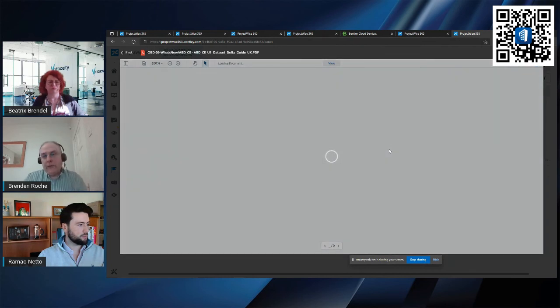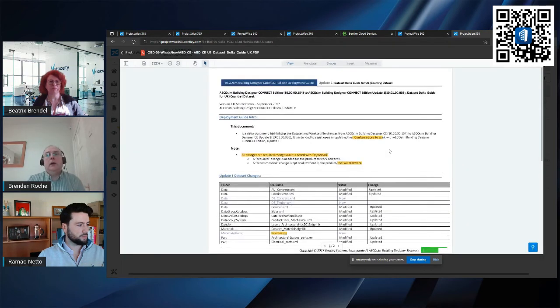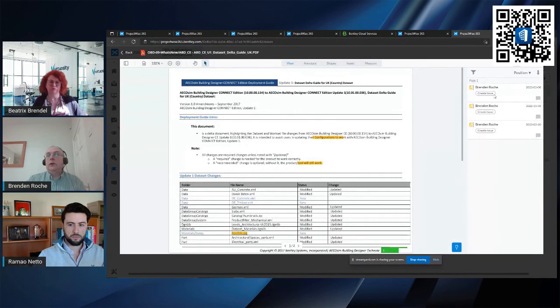I've done this with a PDF document, and I've made some highlights and some markups inside of here. Again, I can see markups linked there, and you notice in here there is a create issue button.